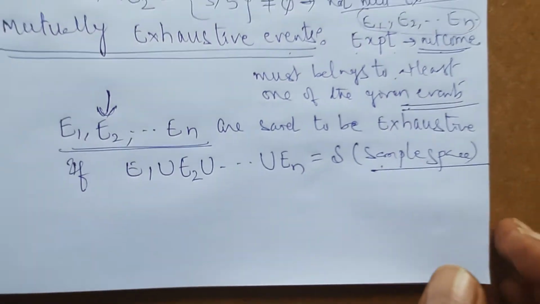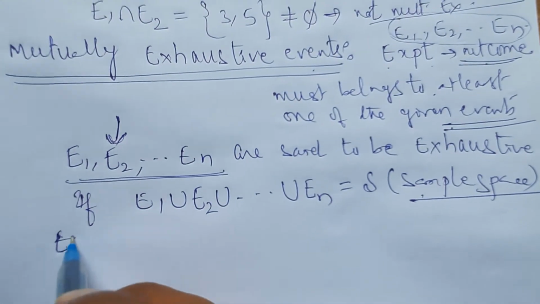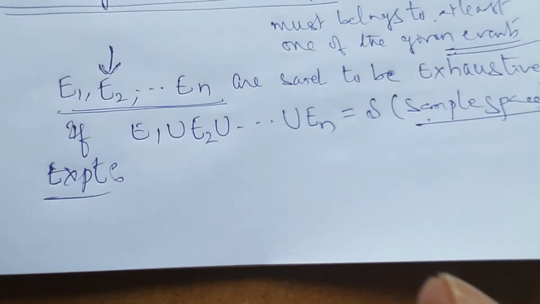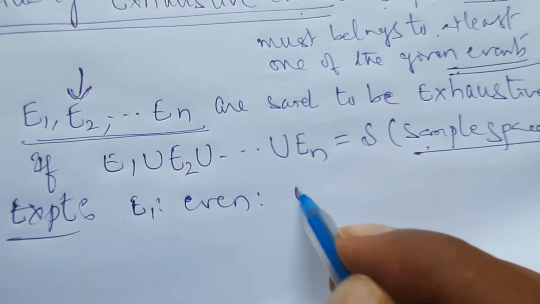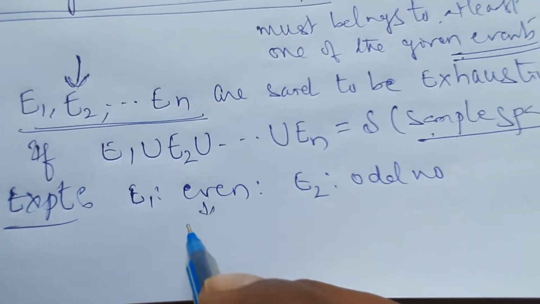Now a few examples I will give, then only you can understand. The experiment again I take as the same thing, rolling a die. In rolling a die, E1, getting an even number, I can take, and next E2 I can take as the odd number. Then what is even number means?